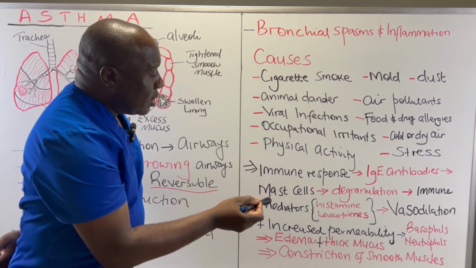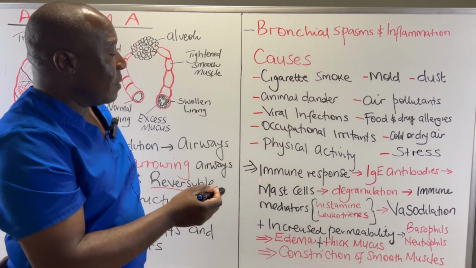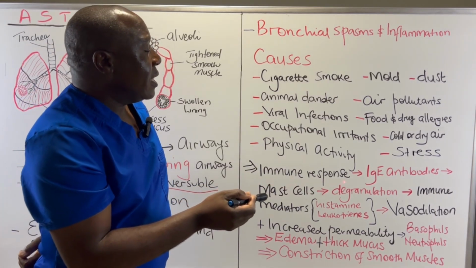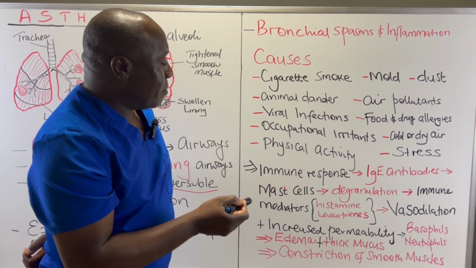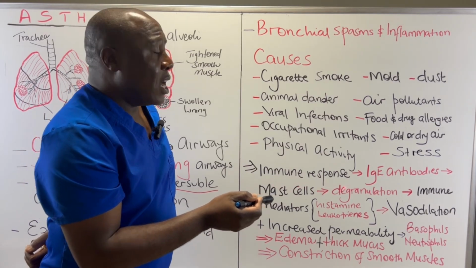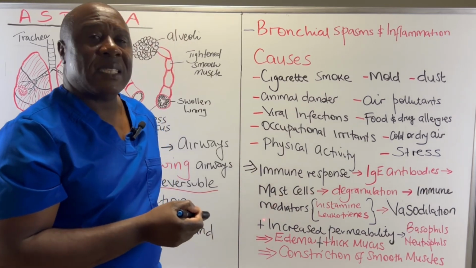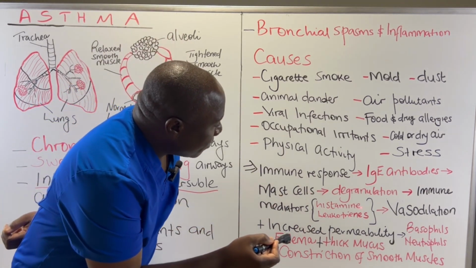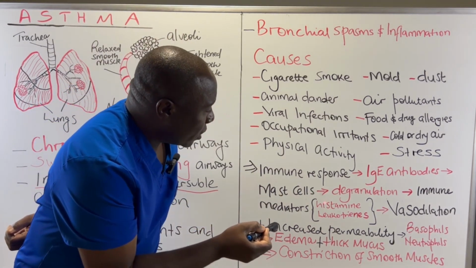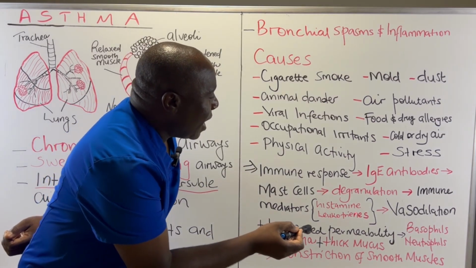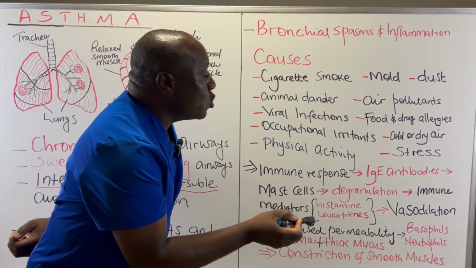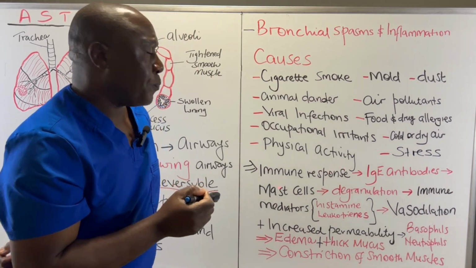When they attach to these receptors on the mast cells, we end up having what we call degranulation. These mast cells degranulate, and when they degranulate, they release immune mediators, especially histamine and leukotrienes. Now, these histamine and leukotrienes are going to cause vasodilation.